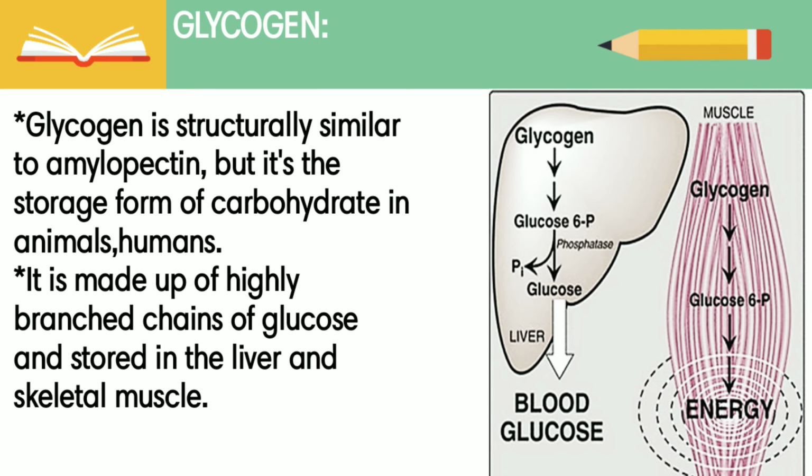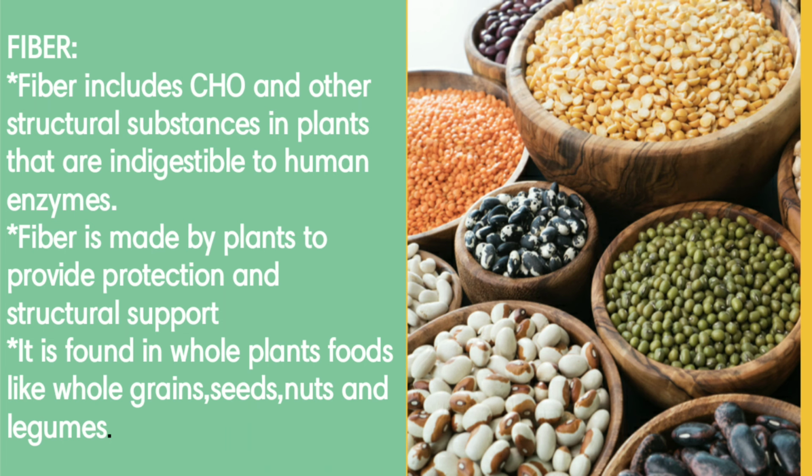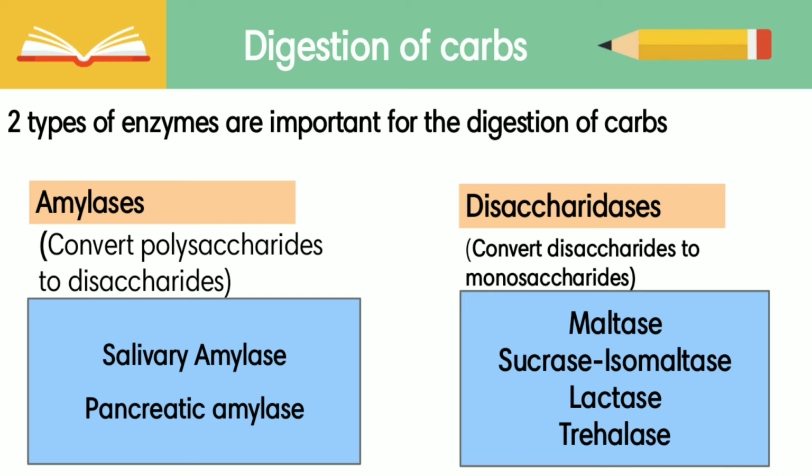Glycogen is similar in structure to amylopectin. It is highly branched, and it is the storage form of carbohydrate in animals and humans, stored mostly in the liver and skeletal muscles. Next is fiber. It includes carbohydrates and other structural substances, but it is indigestible by human enzymes, though it is digestible by human colonic bacteria. It is made by plants for protection and structural support. It is found in whole grains, seeds, nuts and legumes.